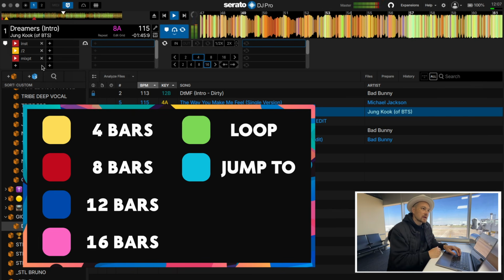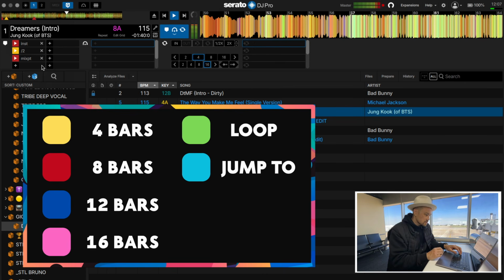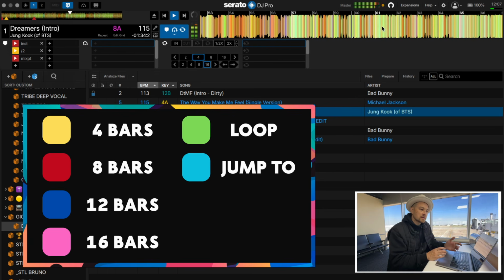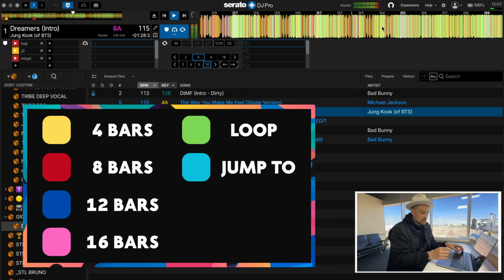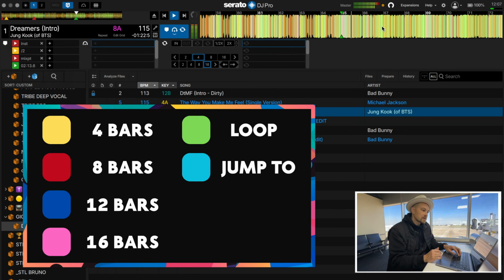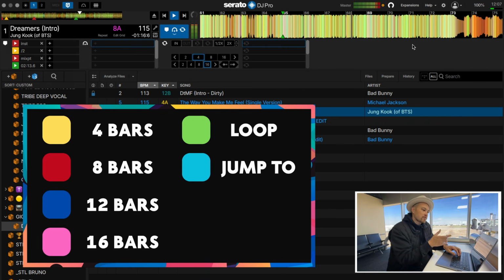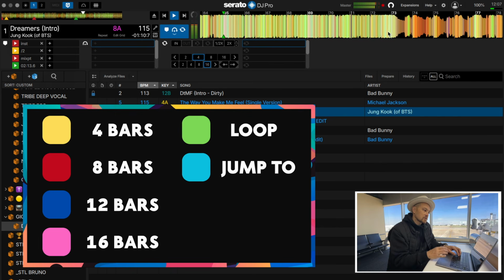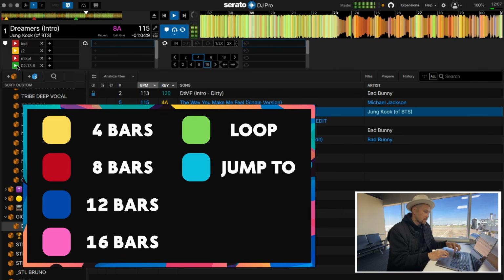Again, now it feels like we're building again. Or it feels like we're going up the roller coaster. Okay. Again, we could use this part, but it looks like that's gonna be 8 bars, and then here comes the next level here. Same section as the other one, same section of the mix point. So that's 4 bars, and then another 4 bars here. So we got a total of 8 bars. And change. Okay, so I'm gonna make that red.